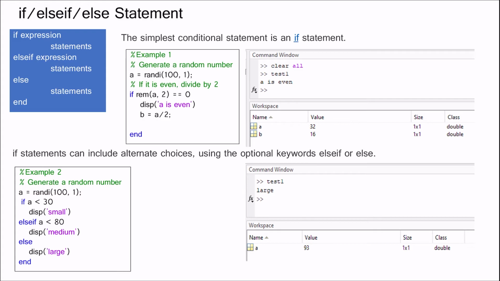We can see the result on the command window and workspace. Here the randomly generated number is 32 and it is even. So the if condition will run and it is divided by 2, which gives 16.